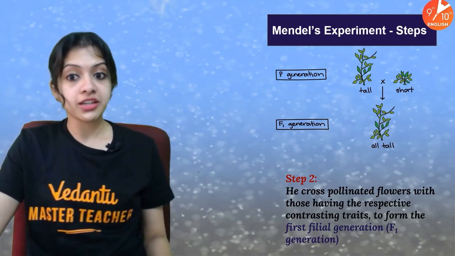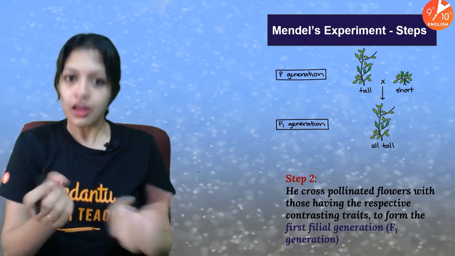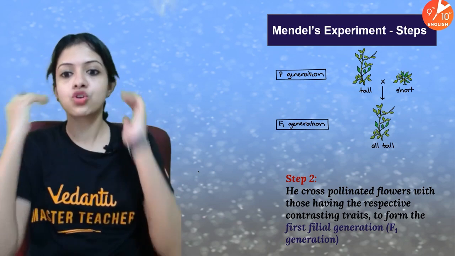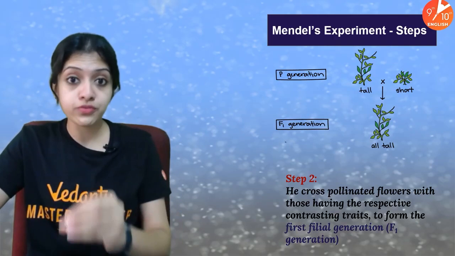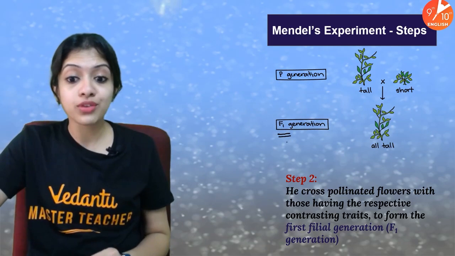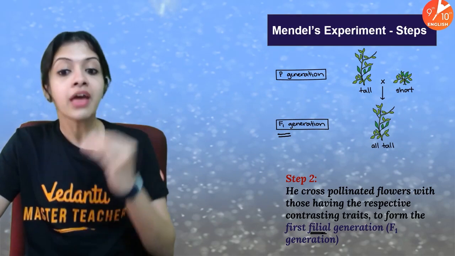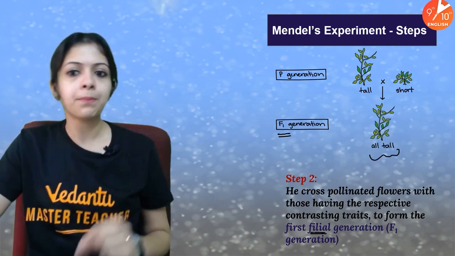Now, P generation is there. The F1 generation, he basically crossed between this tall plant and the short plant. Of course, artificial cross-pollination through emasculation and the method that I have told you. He observed that in the first generation of offspring, that we call the first filial generation, which we call F1 generation in short, all of them were tall plants.